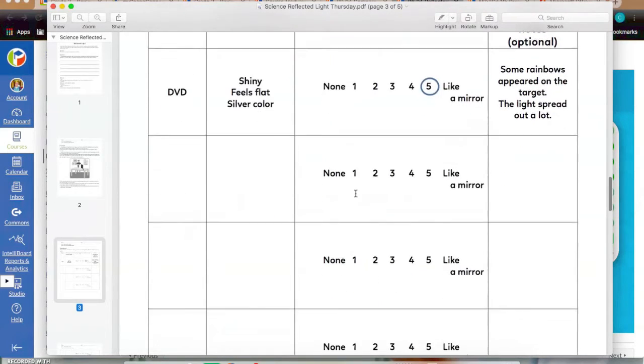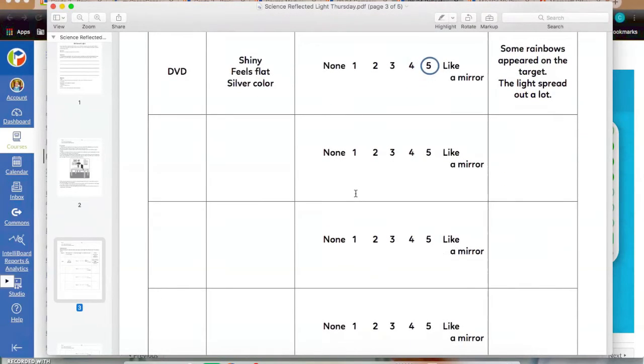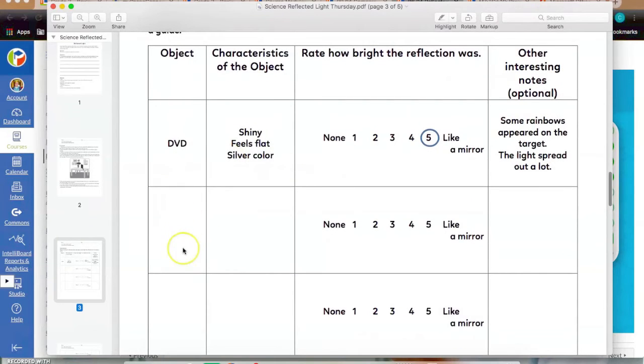You're going to be asked to gather 6 objects around your house and list the object, describe the characteristics of it, and then rate how bright the reflection was. So if it wasn't reflected at all, you didn't see any light at all, you would say none. If it was like a mirror, you could practically see the object reflected on the white paper, you'll circle like a mirror. And then there's a scale here, with 1 going from not a lot of light reflected to 5 being a lot of light reflected.